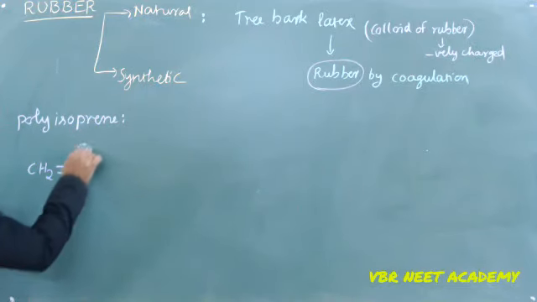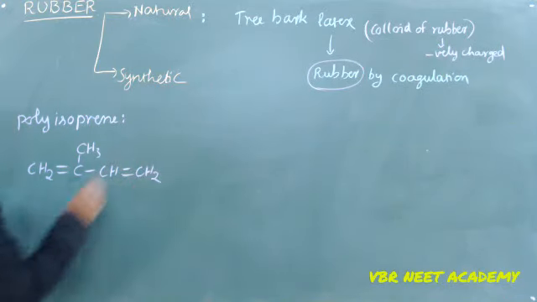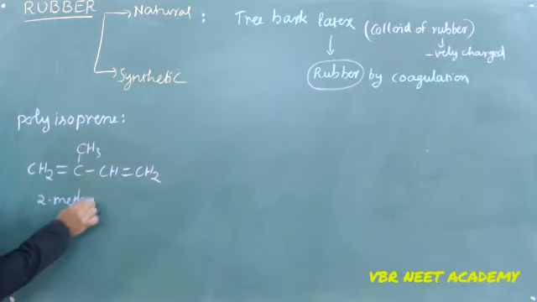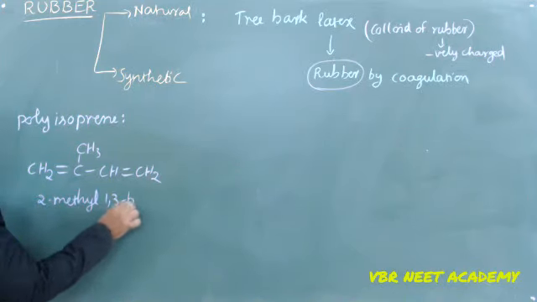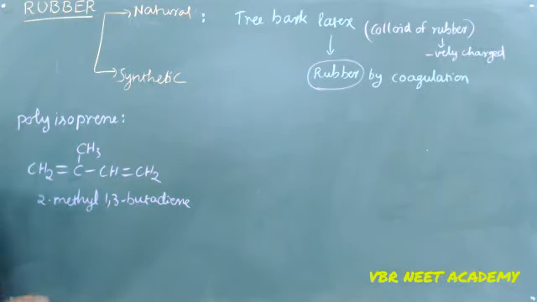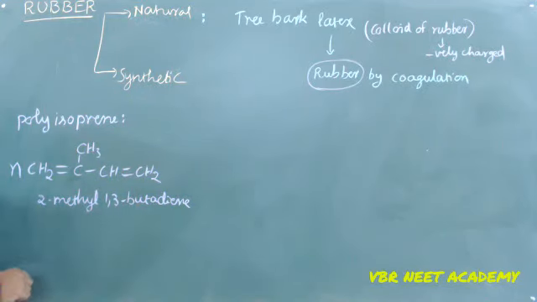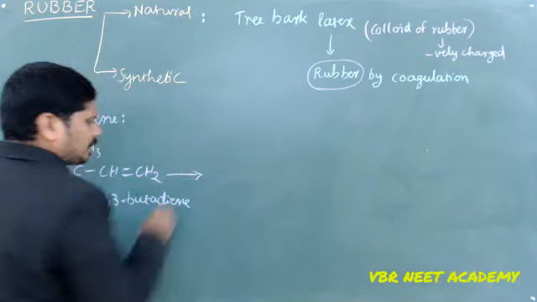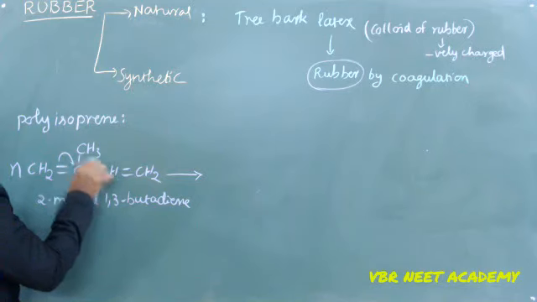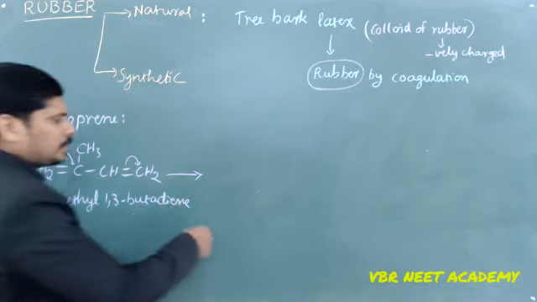CH2 double bond C(CH3), CH double bond CH2. This is called isoprene, 2-methyl-1,3-butadiene, which is nothing but isoprene. N number of isoprenes are going to get polymerized. This double bond will shift like this, and this double bond will shift like this. Obviously one more is going to be joined.